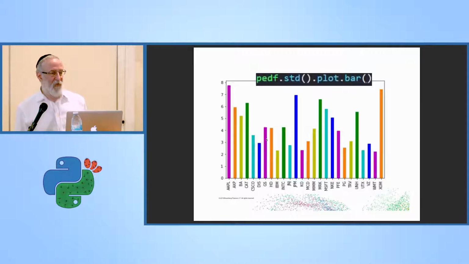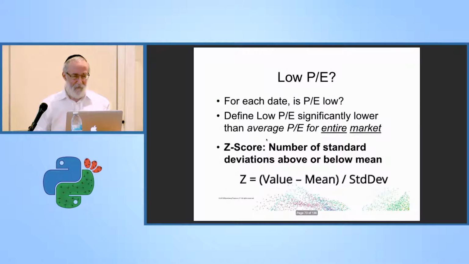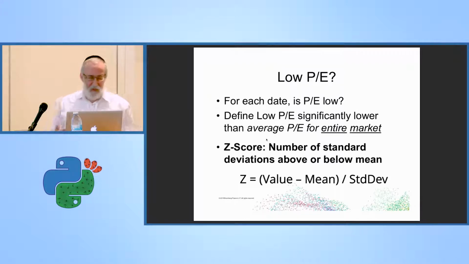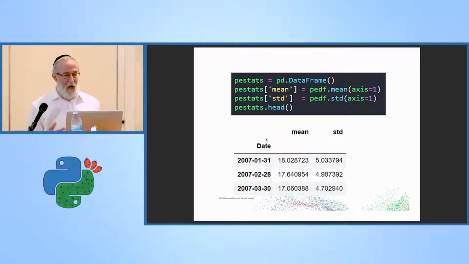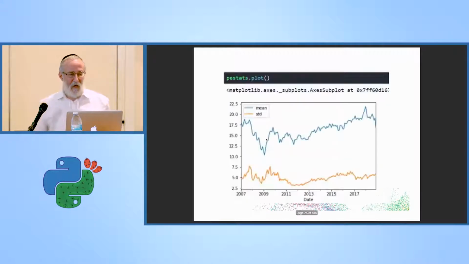Now we look at the standard deviation. Everything looks good. No one's really standing out all that much. So how are we going to define a low PE? I've kind of been implying that what really matters is the PE in relation to the other stocks. So I want to look at the number of standard deviations that the PE of a given stock is below the market average. And that's what we call the Z-score. So I grabbed the mean and the standard deviation. I put them into a data frame of themselves because I'm going to need those to calculate the Z-score. And I plotted it again.